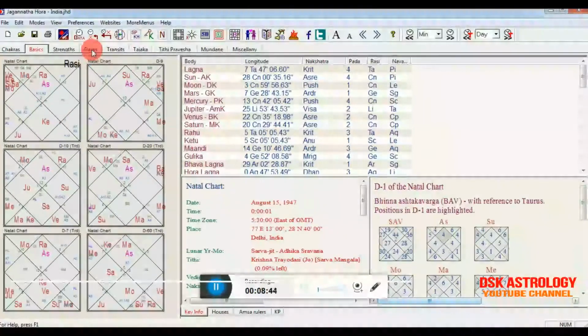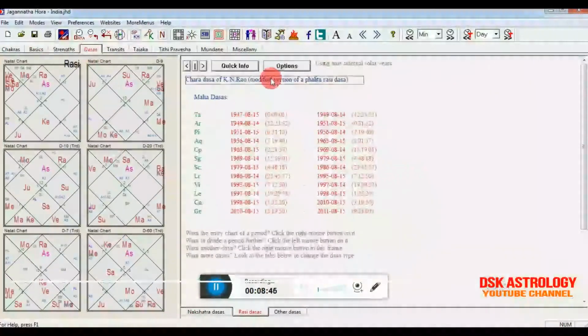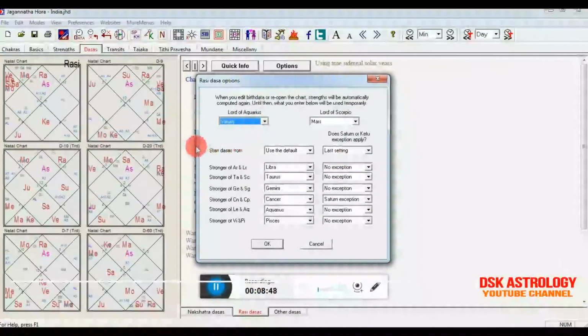Now I'll tell you, come back to the Dasha tab and go to the option. Here whatever I have explained to you about the exceptions, these exceptions will give you the clue of the planet of that Rashi. And when you get the planet of that concerned Rashi, you have to select here. For example, in case of lord of Aquarius, you need to select between these two, Rahu and Saturn.